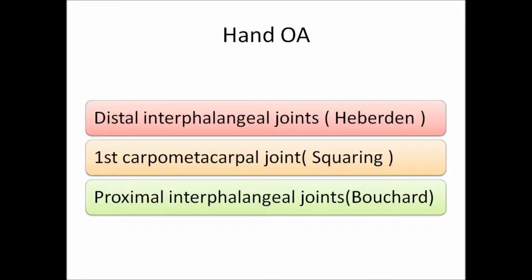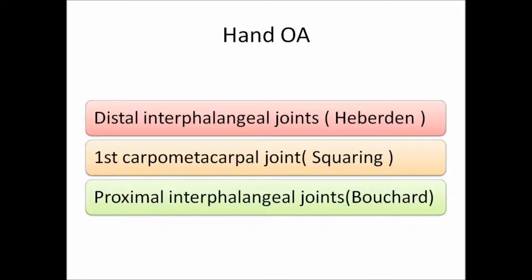Okay, now I would like to talk about hand osteoarthritis. Hand osteoarthritis is important because we need to differentiate it from rheumatoid arthritis in the hand. In case of osteoarthritis, the hand is affected mainly at the distal interphalangeal joints, where we will see Heberden nodes. What are these nodes? Heberden and Bouchard nodes. These are actually aggregated osteophytes. When osteophytes form at the small joints, they will aggregate and form nodes which are